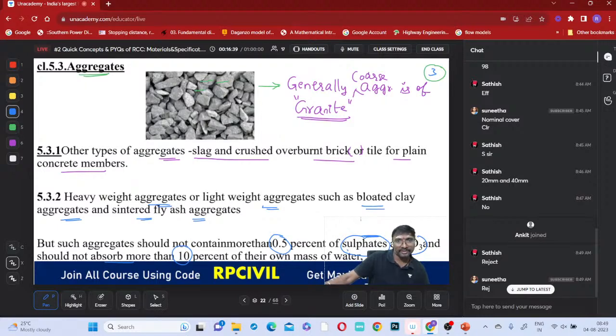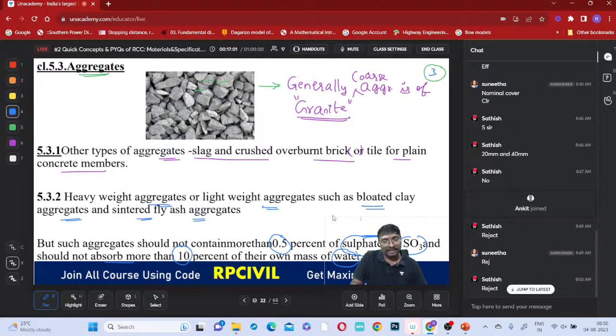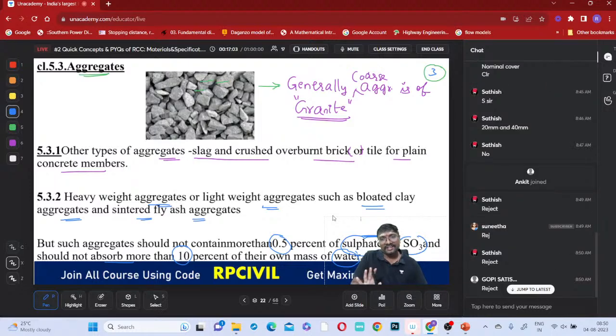10% of their own mass of this water, right? So if the water content absorbed by this aggregate is more than 10% of its weight, suppose the aggregate ball weighs 100 grams, and out of this 100 grams, 15 grams is water. Can you accept this aggregate or reject it, everyone? We have to reject this aggregate. Now, is it clear, everyone?